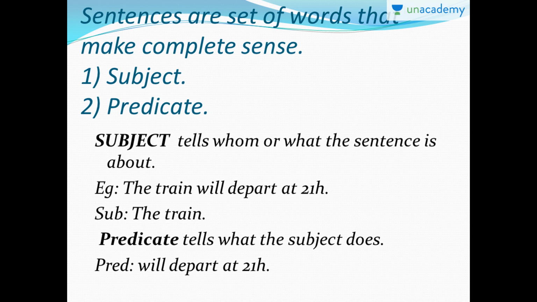For example, the train will depart at 9 o'clock. So what we're talking about in the sentence is the train. So that becomes the subject. And the predicate tells us what the subject does. In this example, train being the subject, what it does is it will depart at 9 o'clock. So, will depart at 9 o'clock becomes the predicate.